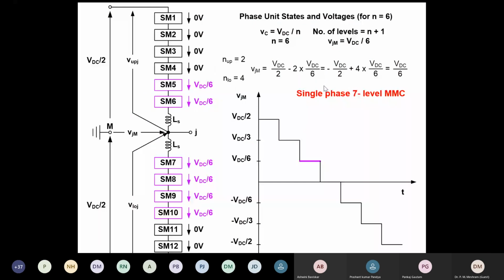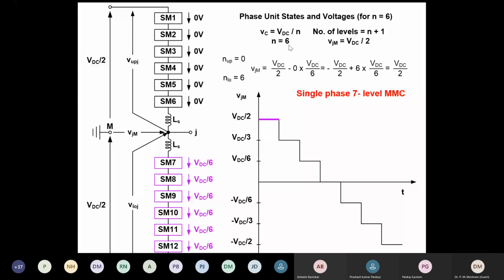Now you see on your screen, this is working. This is phase unit states, and this is for n is equal to 6. So this is a single phase 7 level output. Capacitor voltage I calculate from VDC by n. N is number of